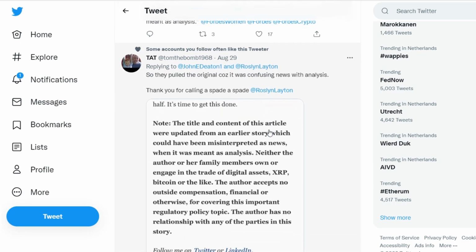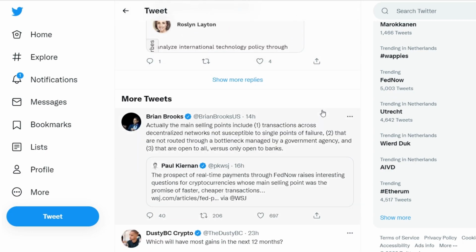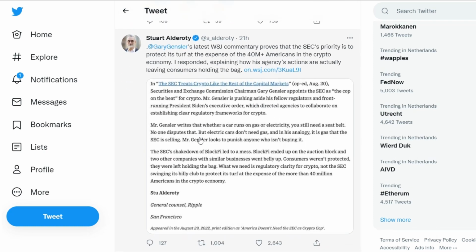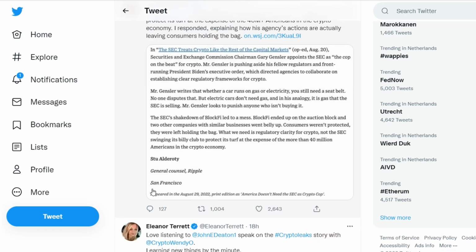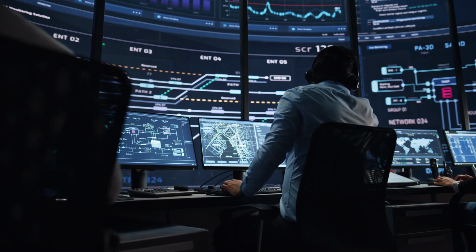The article provoked a number of reactions from members of the cryptocurrency community, including John Deaton, a lawyer representing more than 72,000 XRP holders in a class action lawsuit against the SEC. At Rosalind Layton's article. Note the note at the end. Gensler says crypto treated just like the market. 200 SEC lawsuits say otherwise. What do you think are the prospects for XRP in 2023?